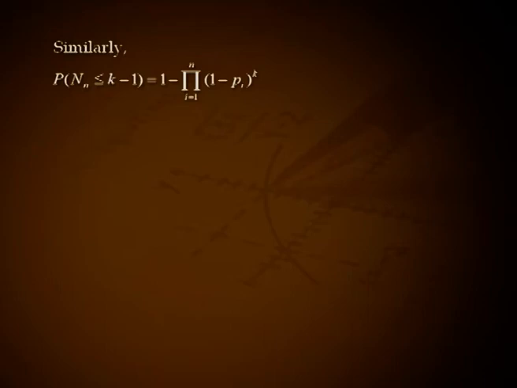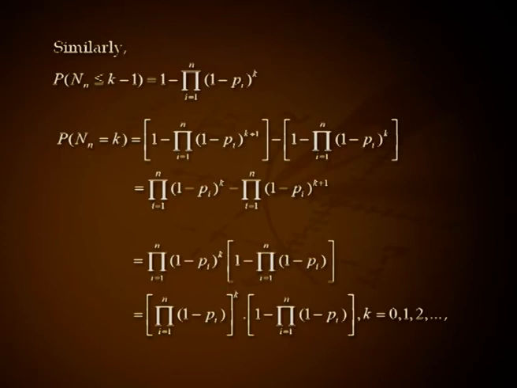Similarly, P(N less than or equal to k − 1) equal to 1 minus the product over i from 1 to n of (1 − pi) all raised to k. Therefore, P(N equal to k), that is equal to 1 minus the product of (1 − pi) all raised to k + 1, minus of 1 minus the product of (1 − pi) all raised to k, that is the product of (1 − pi) all raised to k minus the product of (1 − pi) raised to k + 1.